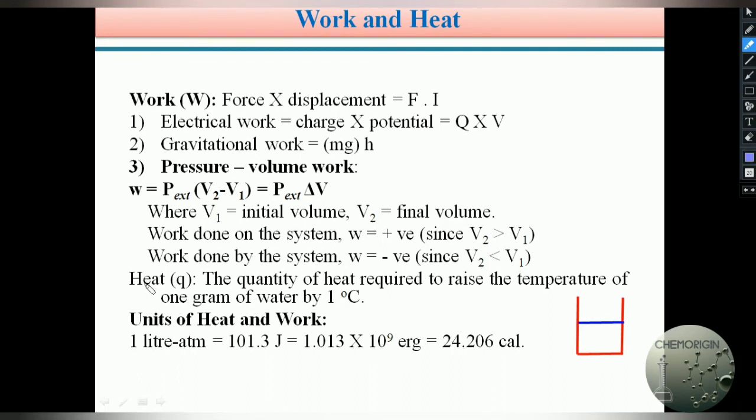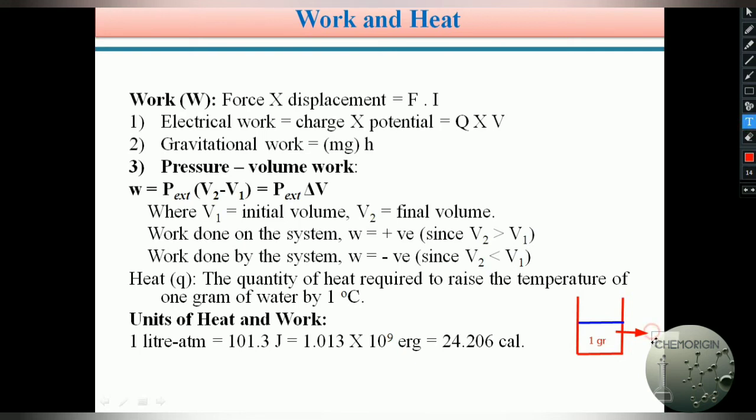Heat is defined as the quantity of heat required to raise the temperature of 1 gram of water by 1 degree centigrade. For example, students, you can take a beaker. Let us assume 1 gram of water is present in the beaker. Just for our convenience, you can assume 1 gram of water is present in a beaker. Here water is our system.